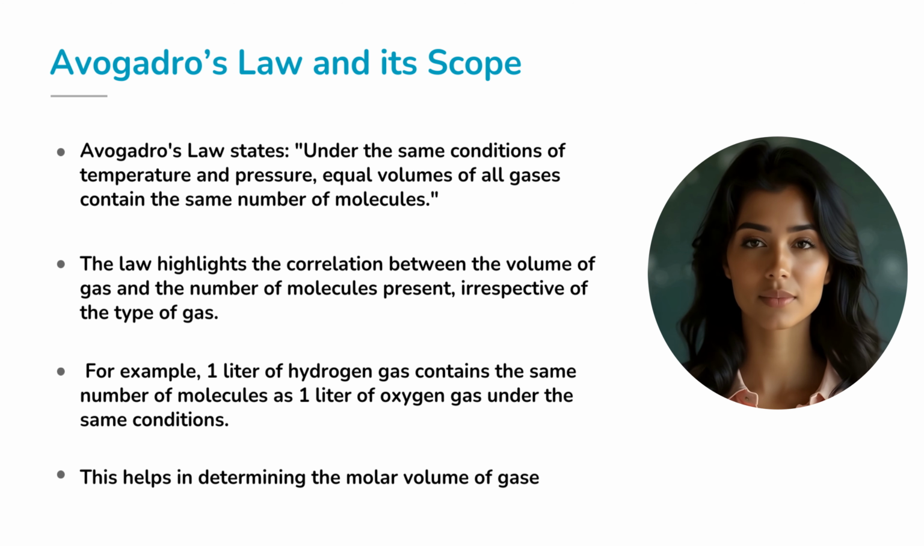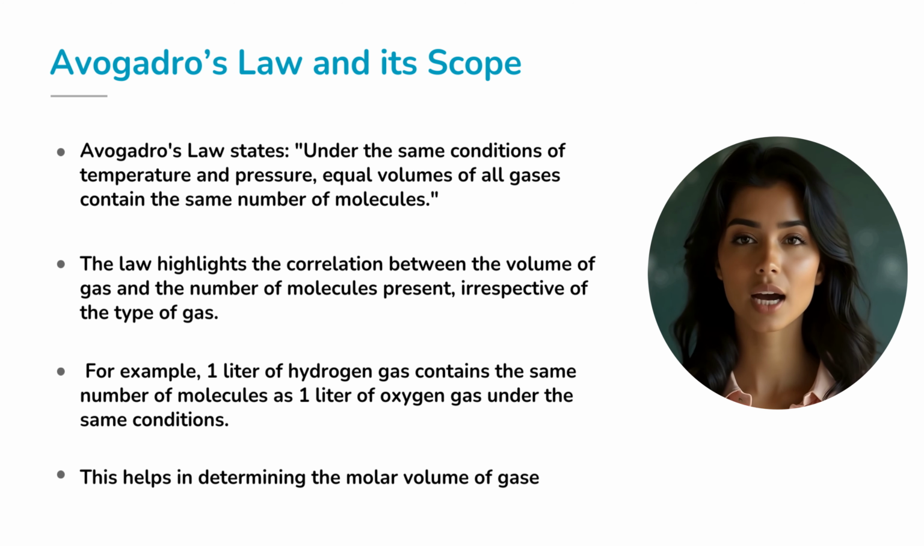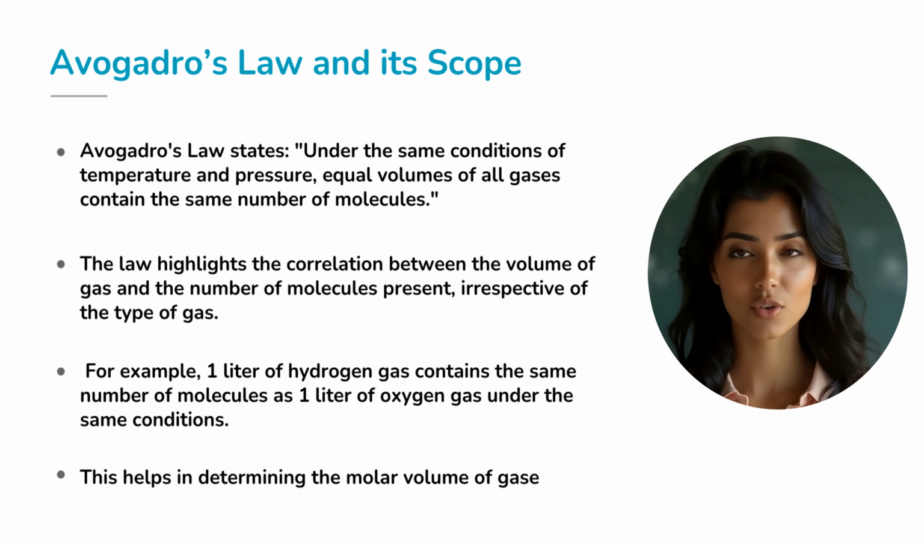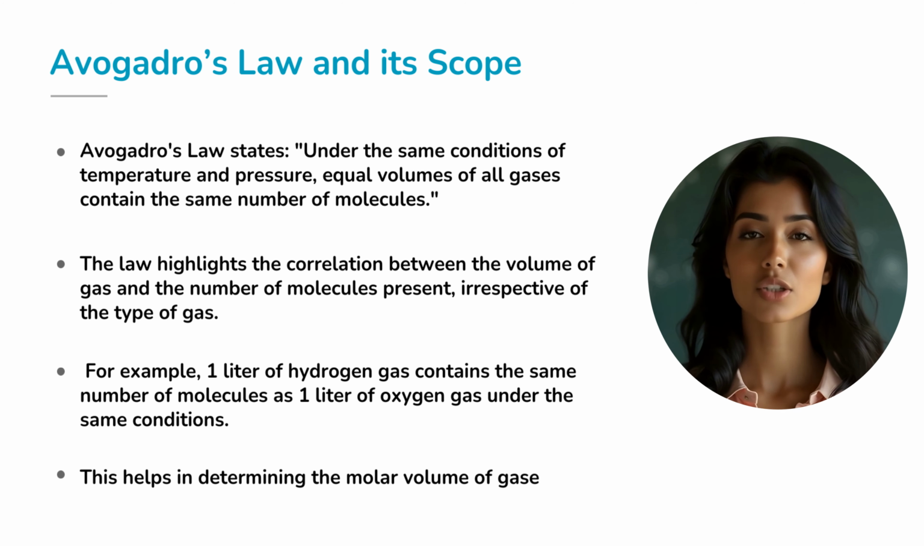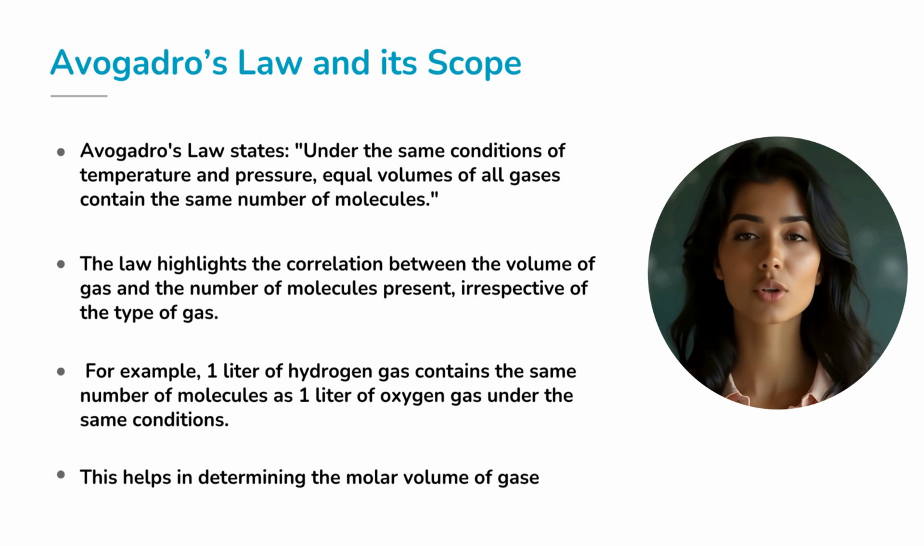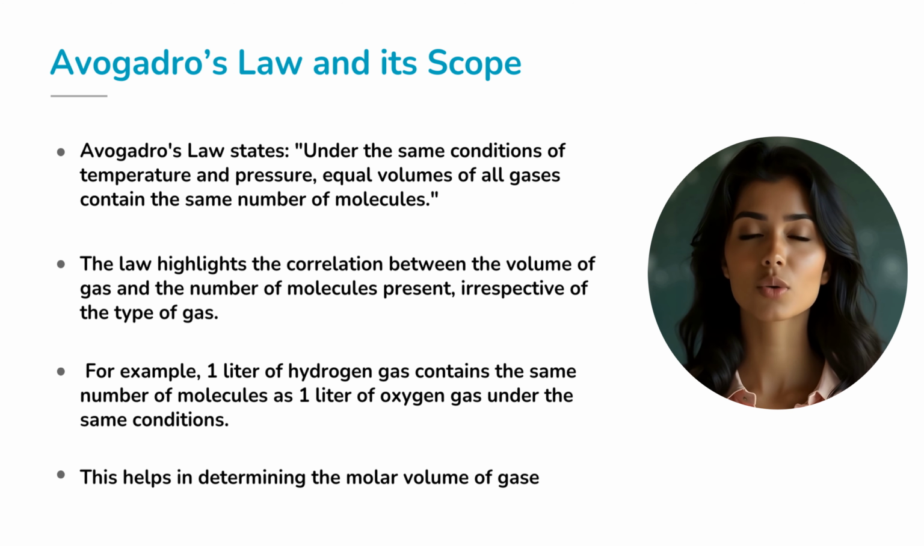Let's dive deeper. Imagine you have 1 liter of hydrogen gas. Now, let's say you also have 1 liter of oxygen gas, both kept at the same temperature and pressure. According to Avogadro's law, these two liters, despite being different gases, actually contain the same number of molecules. That's right. It doesn't matter if you're looking at a small, light hydrogen molecule or a larger, heavier oxygen molecule, the volume of gas is what determines the number of molecules.